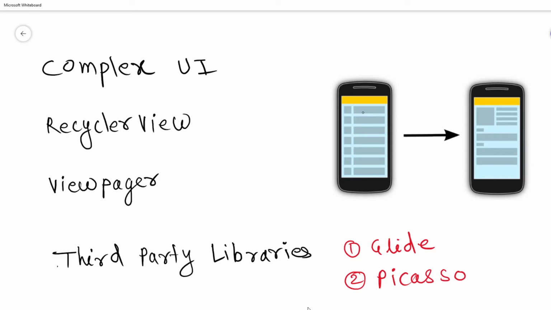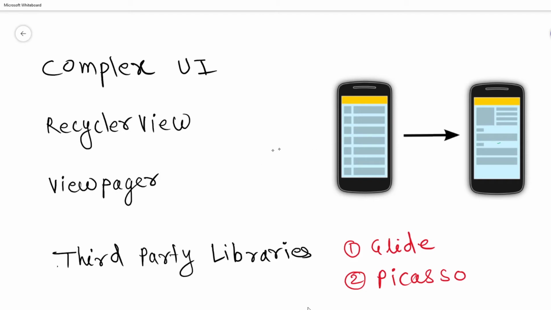And keep in mind one point for RecyclerView. RecyclerView is an entry point to the detailed view of your application. It means simple headings and subjects of emails will be shown to you. If you click on a particular email, then it will show you a detailed view. So these kinds of steps you can achieve with RecyclerView. Then ViewPager is also similar to RecyclerView, but it slides through some activities. So it has a different use case.